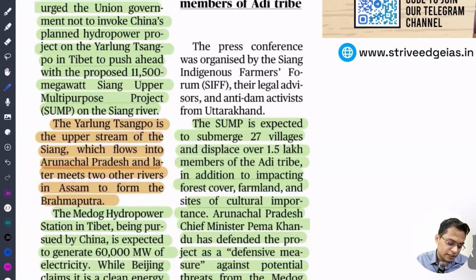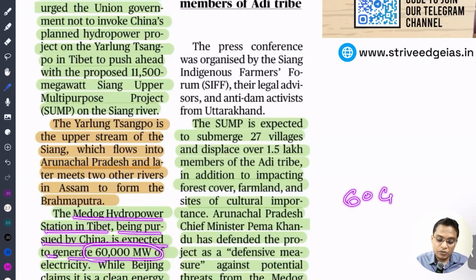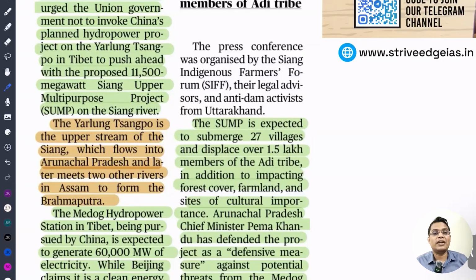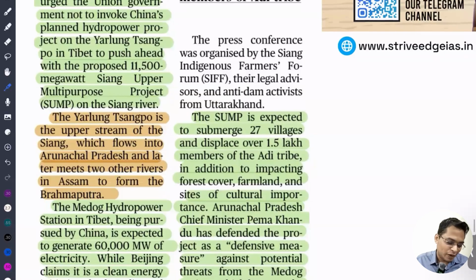So this dam on the Yarlung is called the Medog hydropower station in Tibet, being pursued by China, expected to generate 60 gigawatts. I think you might not be able to realize what that amount is. It is equal to India's total solar installation capability currently. We have 60 gigawatts of total solar installation capability. That is the capability of this power plant.